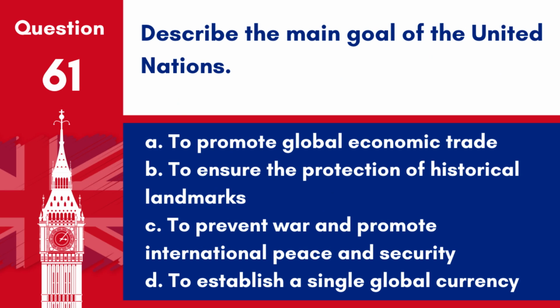Question 61. Describe the main goal of the United Nations. A. To promote global economic trade. B. To ensure the protection of historical landmarks. C. To prevent war and promote international peace and security. D. To establish a single global currency. Answer: C. To prevent war and promote international peace and security. The main goal of the United Nations is to facilitate cooperation in international law, international security, economic development, social progress, human rights, and achieving world peace.